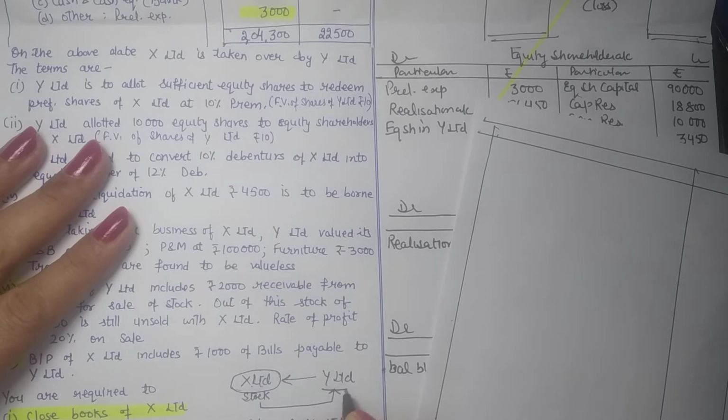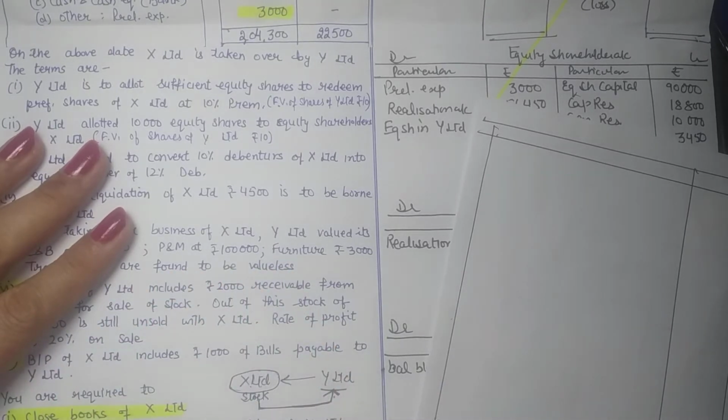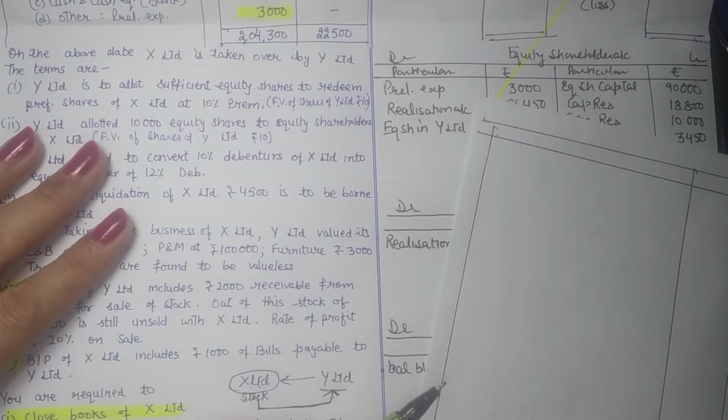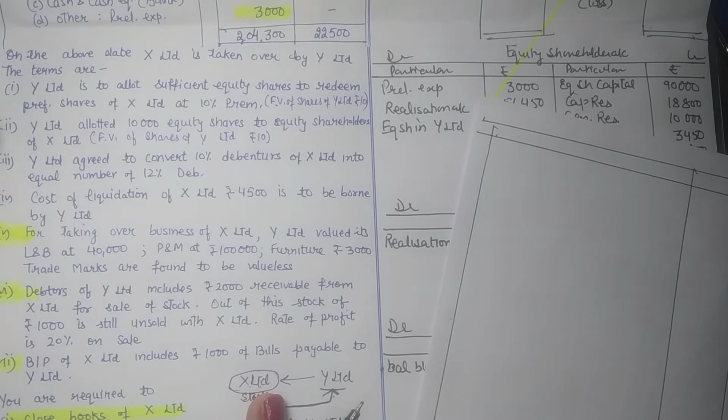So when Y Limited is recording stock in its books, they are to cancel unrealized profit. So when you get your stock back, your common stock is coming back to the purchasing company, then profit is cancelled while recording the stock. So herein this unrealized profit will be cancelled while acquiring all the assets.